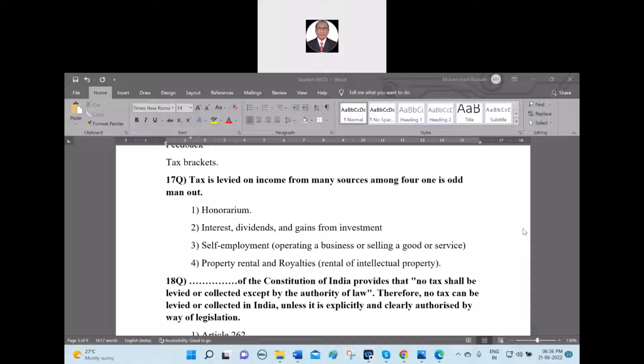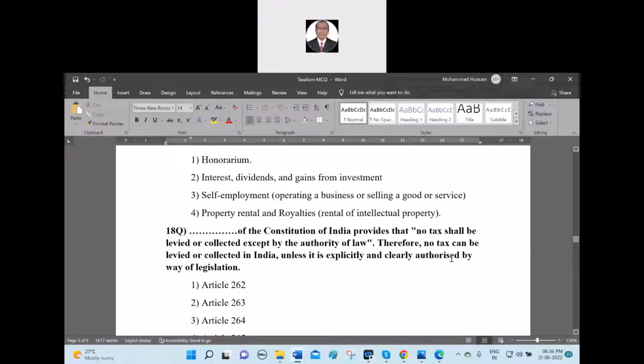When the amount is more, at the time you will... Did I mention the amount here? No, sir. I gave the 4 options. Among them, I made the wrong option. Here, according to the option, you have to say, sir, honorarium will not cover under it. Other things may cover. Is it clear? Okay, sir. You have to see the options. Then you have to make it. Okay, next. Best among the 4.